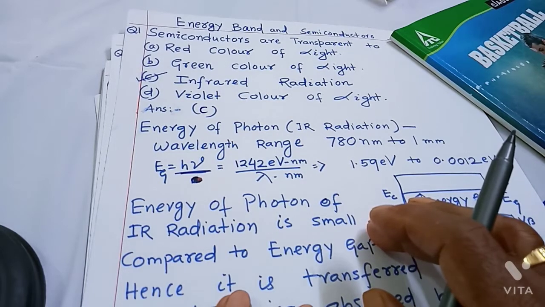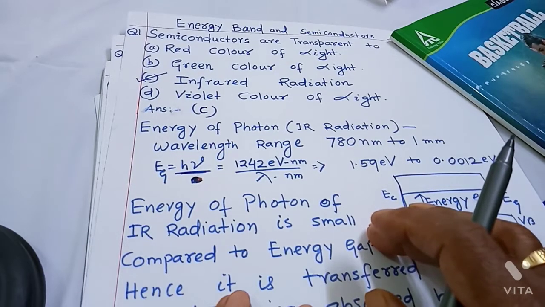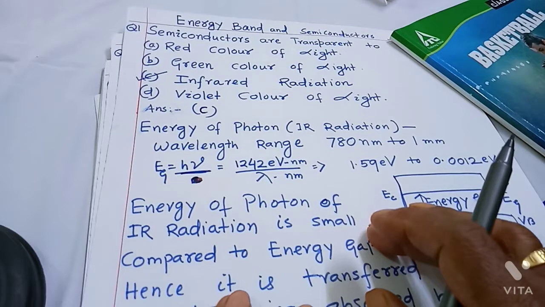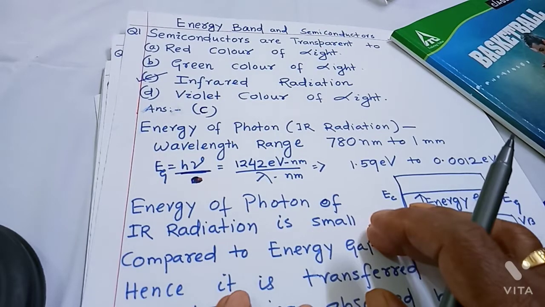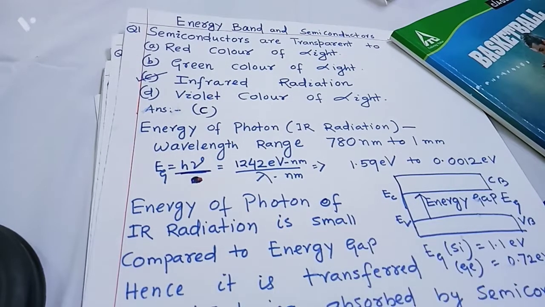Let us discuss some questions on energy band and semiconductors. First question is, semiconductors are transparent to red color of light, green color of light, infrared radiation, violet color of light. Correct answer is infrared radiation. So what is the principle?